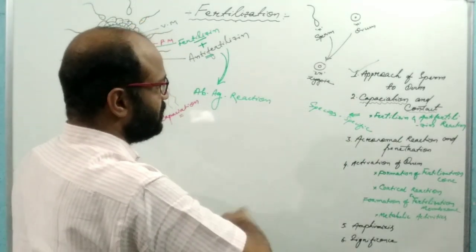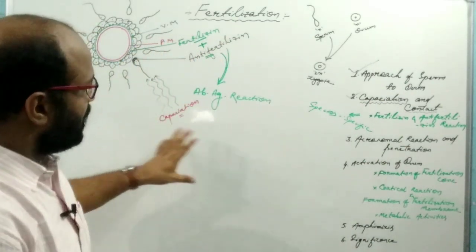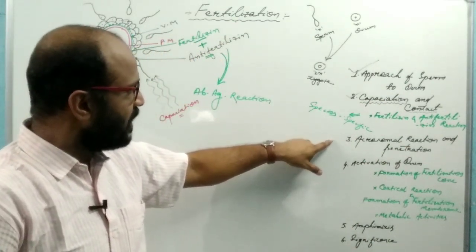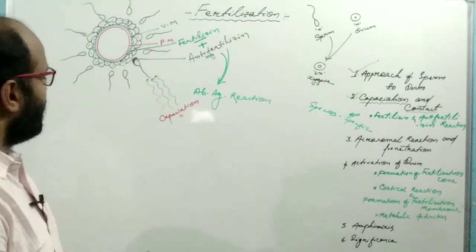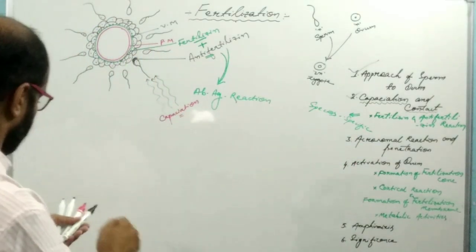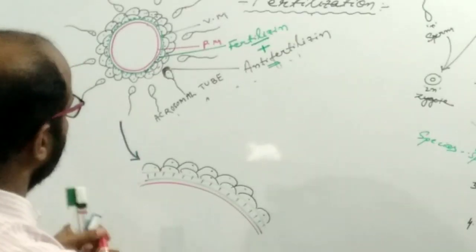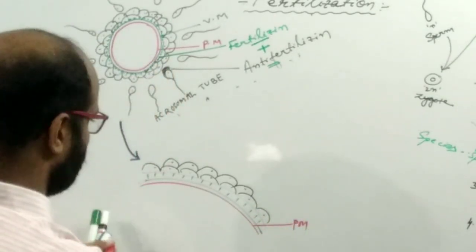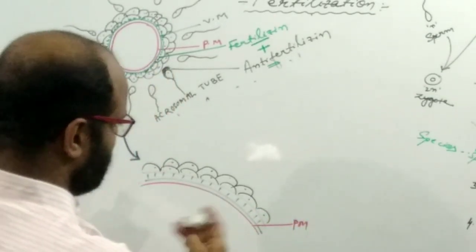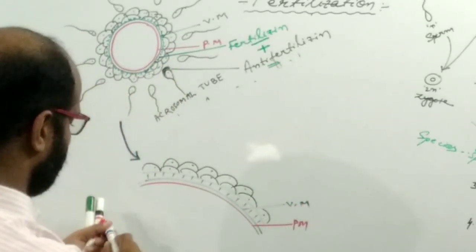Now come to the third step: the acrosomal reaction and the penetration. Look at this picture. This is the plasma membrane. This blue color is the vitelline membrane.